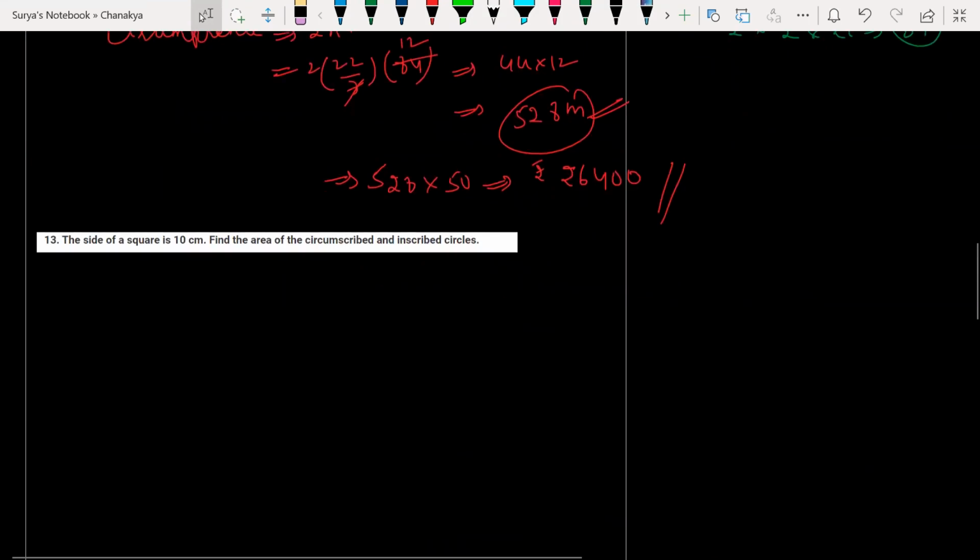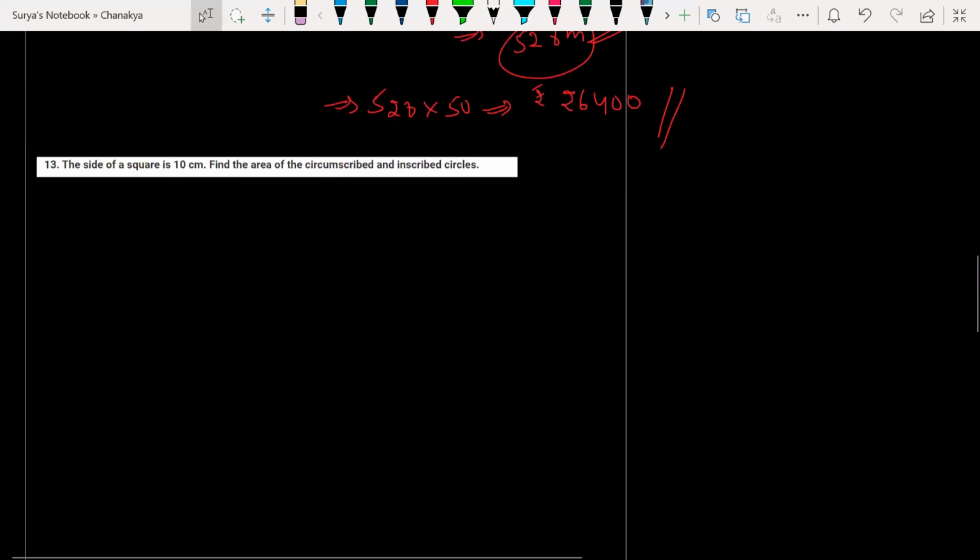Next, 14th one, make it fast. 13th one, sorry, 13th one. What is an inscribed? Find the area of the circumscribed and inscribed. Guys, look at this.